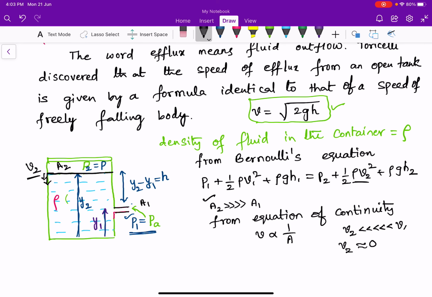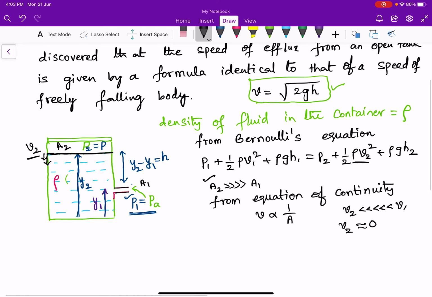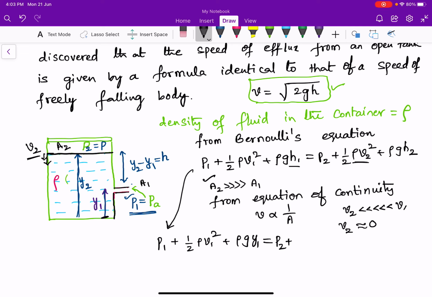So I am rewriting Bernoulli's equation again: P1 plus half rho V1 square plus rho g y1, since point 1 is at a height of y1 from the ground, is equal to P2 plus half rho V2 square, which becomes 0 because we considered V2 approximately 0, plus rho g y2, since the top surface is at a height of y2 from the ground.